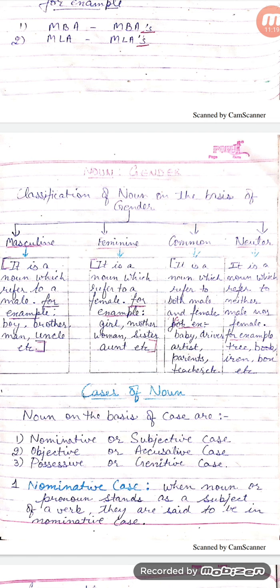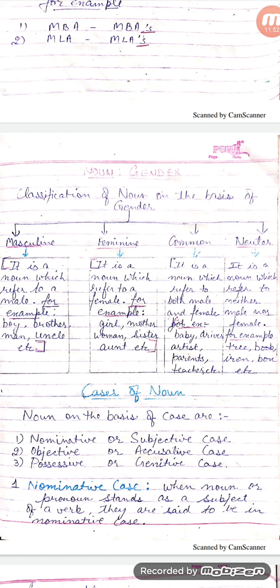Feminine, it is a noun which refers to a female. For example, girl, mother, woman, sister, aunt, etc. Common noun, it is the noun which refers to both male and female. For example, baby, driver, artist, parents, teachers, etc.